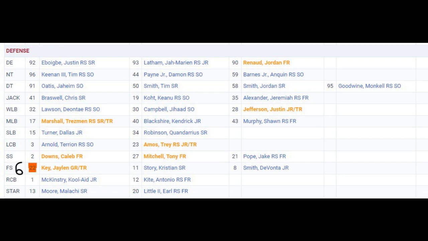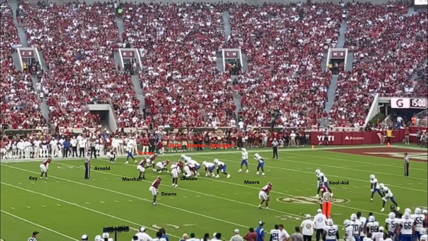So before I go through the first play, I want to stop and go over the 11 guys on the field, because there are different depth charts and different announcements of who's starting, but these are actually the 11 that took the field. And this is Middle Tennessee's base package, so this is a good indicator of what we'll see versus a lot of teams that run the spread, which is probably over half of college football now.